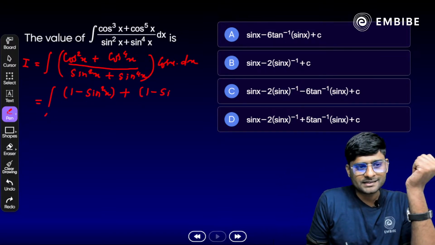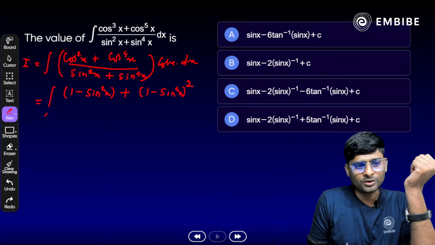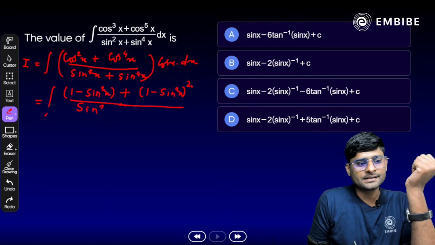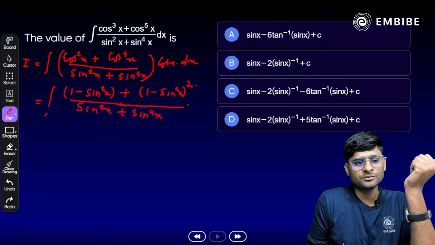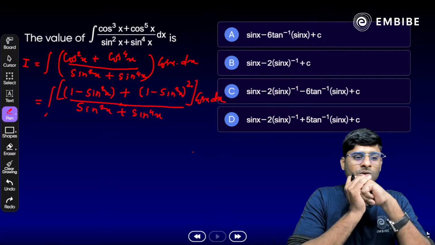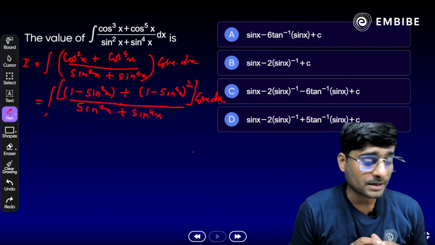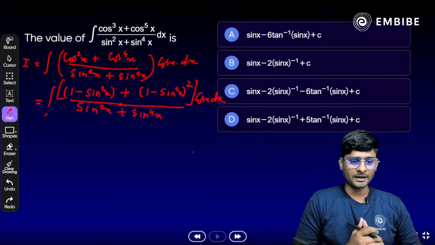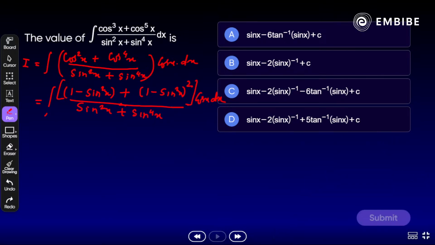1 minus sin square x and then whole square, whole divided by sin square x plus sin raised to power of 4x, into what we have here outside the bracket, we have cos x dx. So any idea what we have to substitute here? Exactly, a lot of sin x have come here. So what do you have to do now? Any idea what we need to substitute?